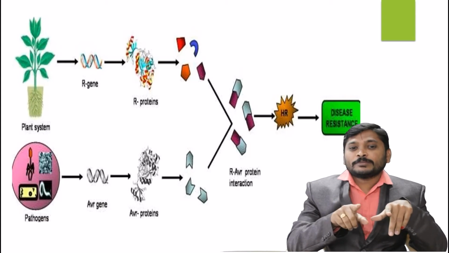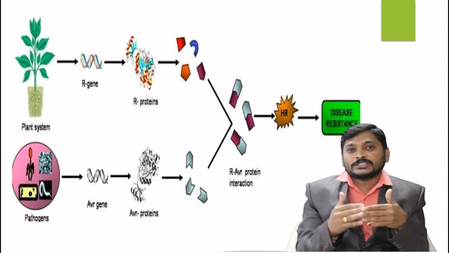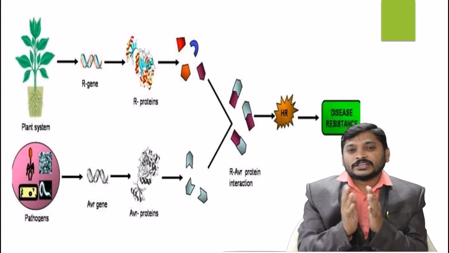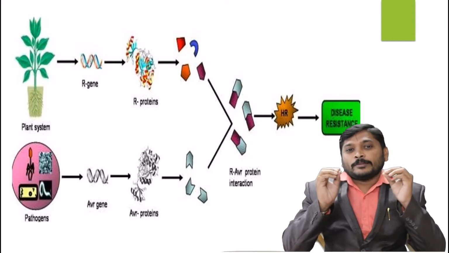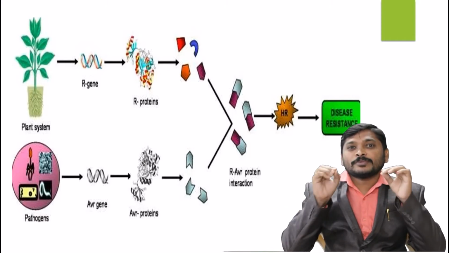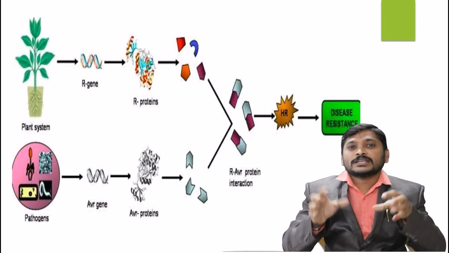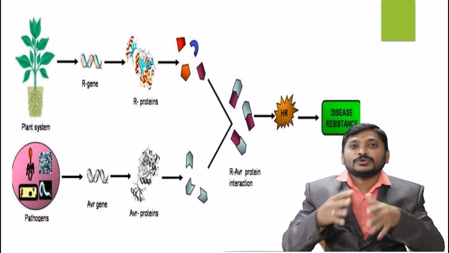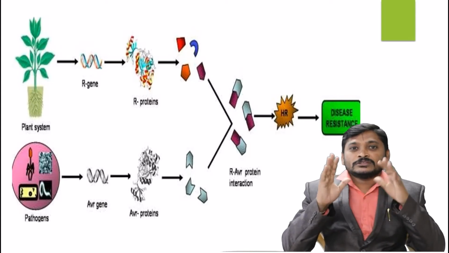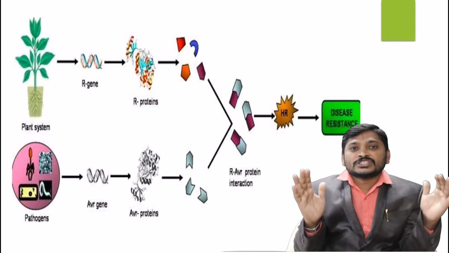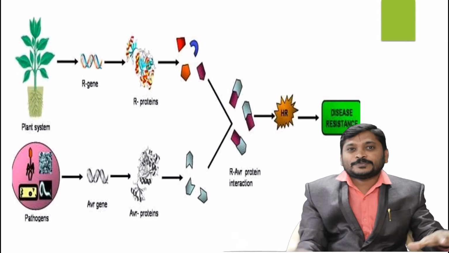If the AVR gene product and R gene product form a complex with each other, that forms an interaction. Now this complex induces the hypersensitive response. In the hypersensitive response, plants undergo self-suicide due to infection. In such a way, they restrict the pathogen spread.